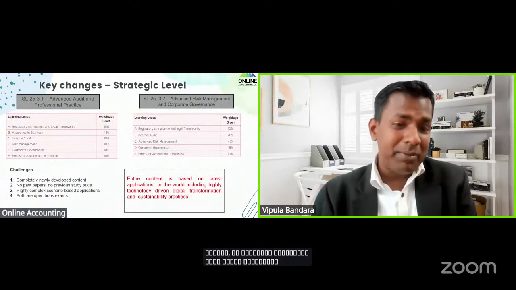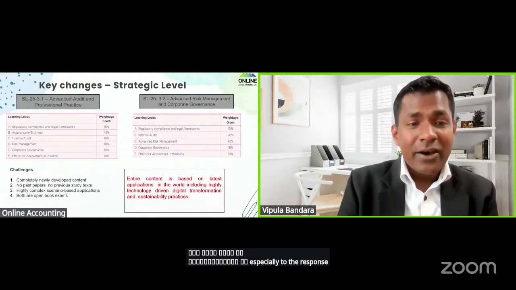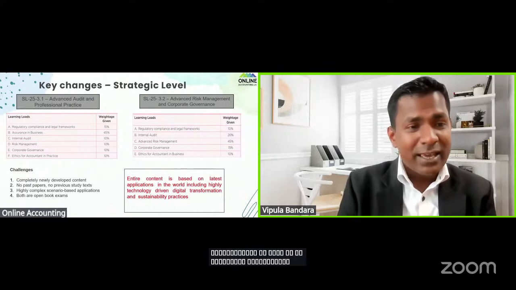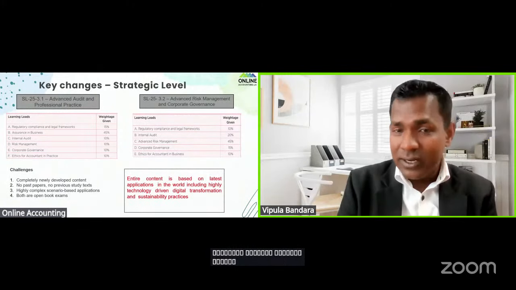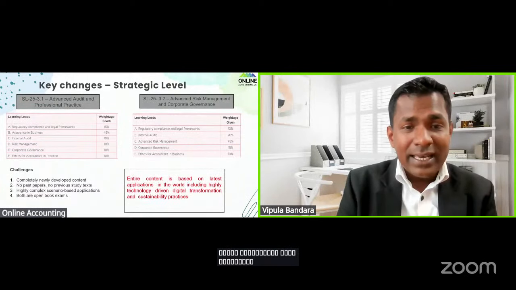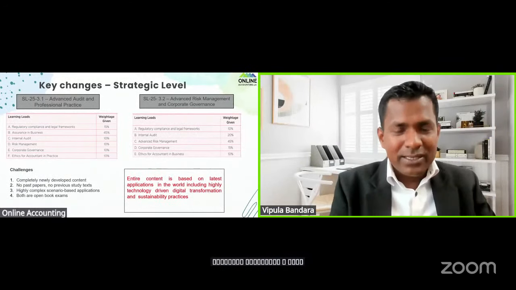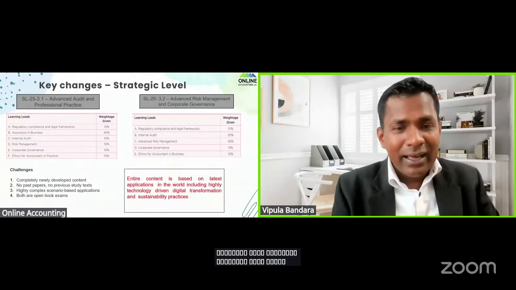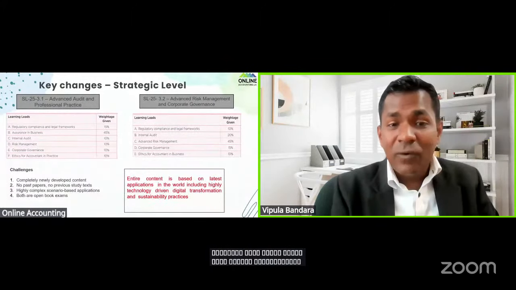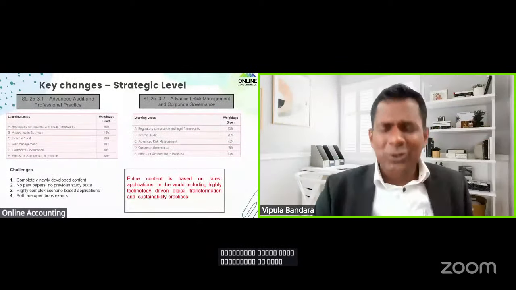There are other principles which are needed for a chartered accountant. Especially risk management. You can see the content: regulatory compliance and the legal framework remain the same. Here 15%, here 10%, similar content. And assurance in business is not here. And internal audit is 10% here and 20% there. There are similarities, around 35 to 40% common areas, students. And then risk management 10% here, 45% there, and corporate governance 10% here, 15% there, ethics 10% and 10%. You can see the similarities also there.